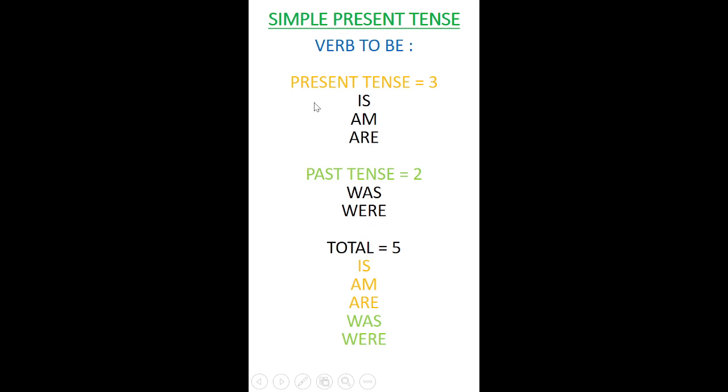Okay, so why do we have present tense? Why do we have past tense? That I will try to elaborate more on the next slide.